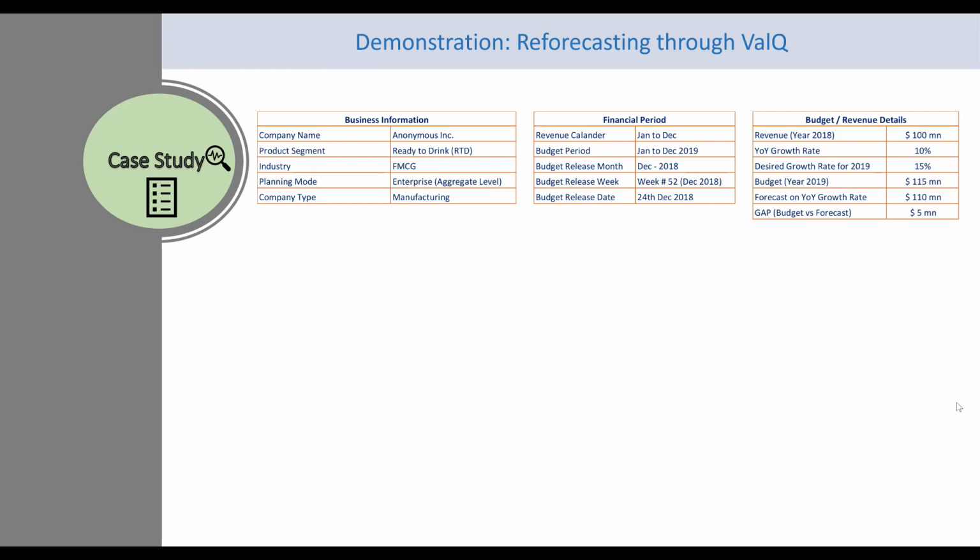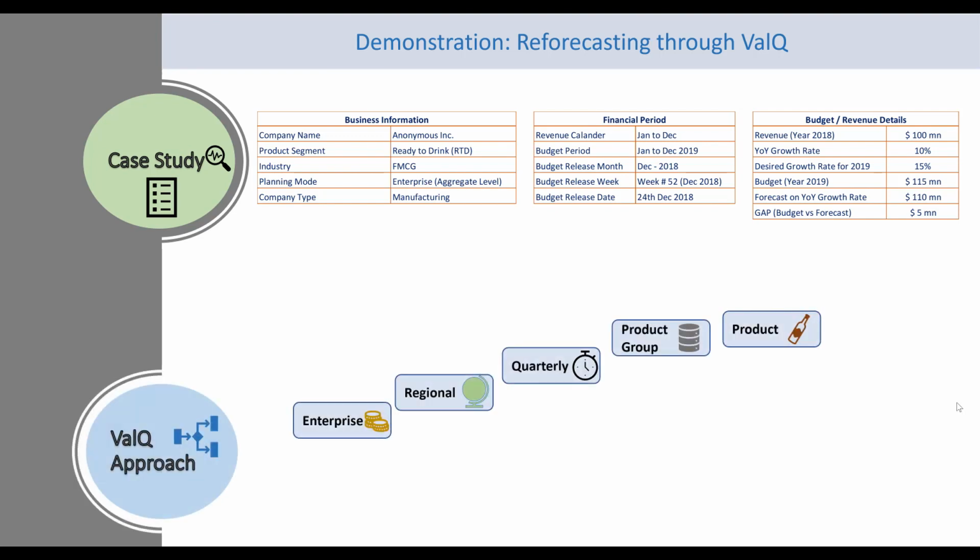So using ValQ, we have a value driver tree, and our data set will be fetched in the following sequence. So we have enterprise level data, we have regional level, we have quarterly data, and we have the data set which is at product group and at product level. Now, the entire data set is a common file. It does not have separate sheets for separate aspects of this data. It is all merged together and appended commonly. So it will be very easy for us to understand the data set when we touch base at that point.